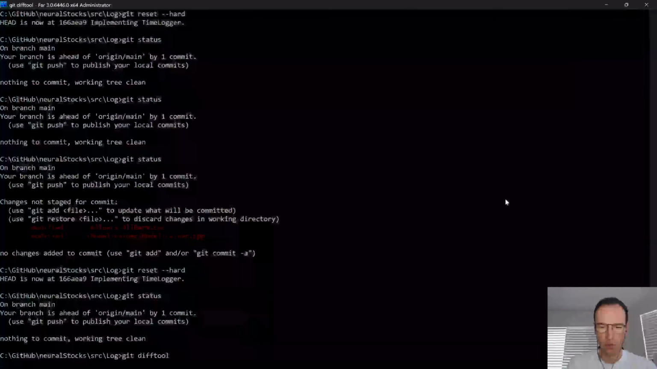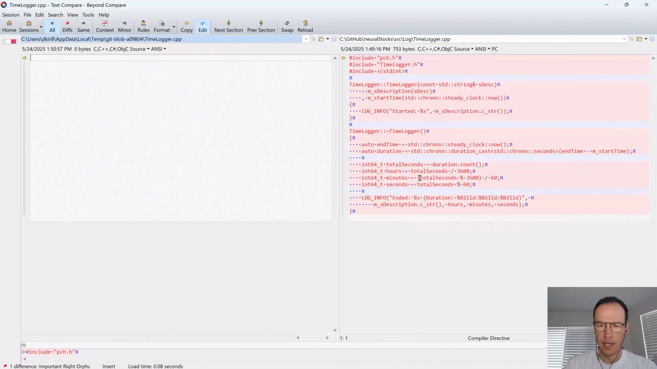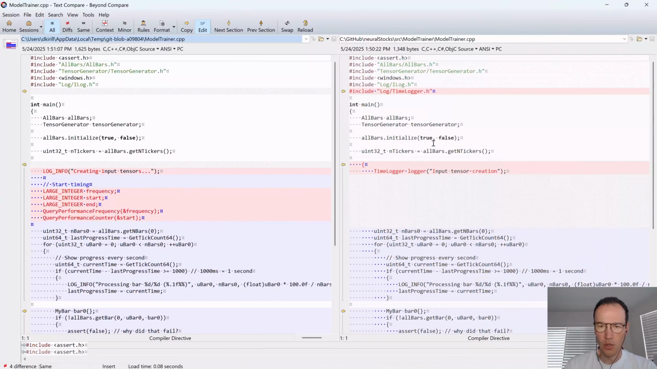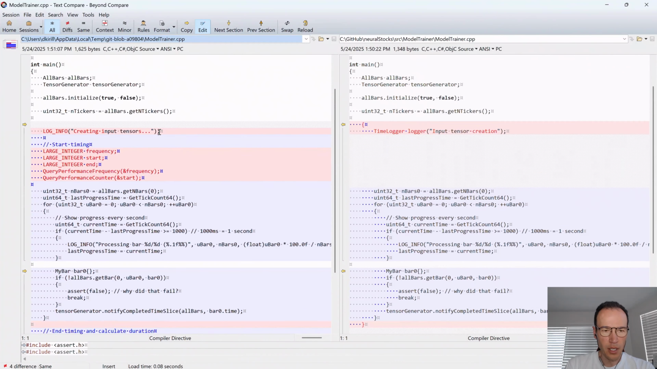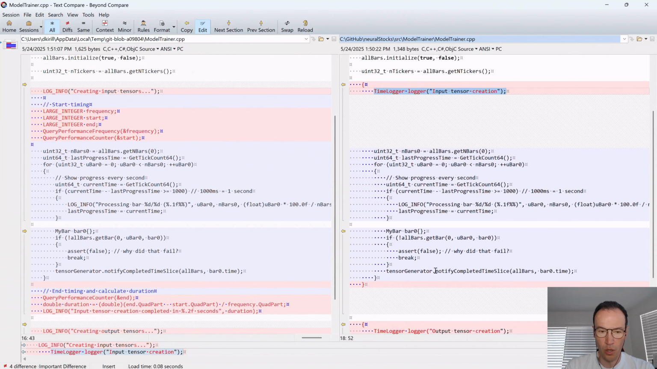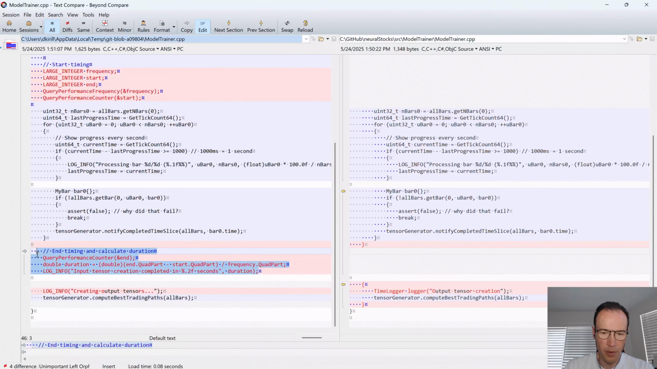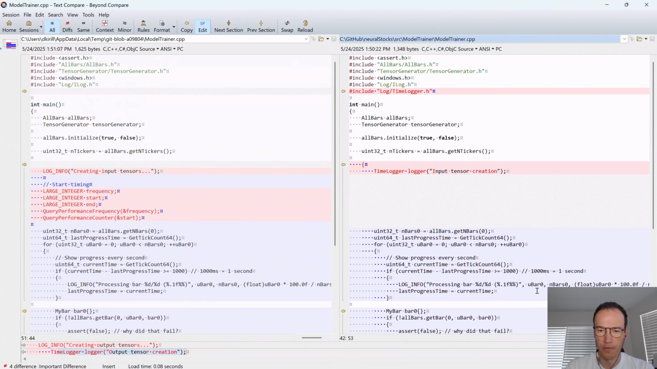So it added those two files. And then we have here, yeah, this is the code for time logger. And this is what it has in the model trainer. So instead of login for creating input tensors, it now says logger, which is how it's supposed to be. And this is scoped. So this logger constructor is called here and destructor will be called here. So we'll see printouts. And then also we have this one. So that's good. So instead of query performance counter, we have time logger now.